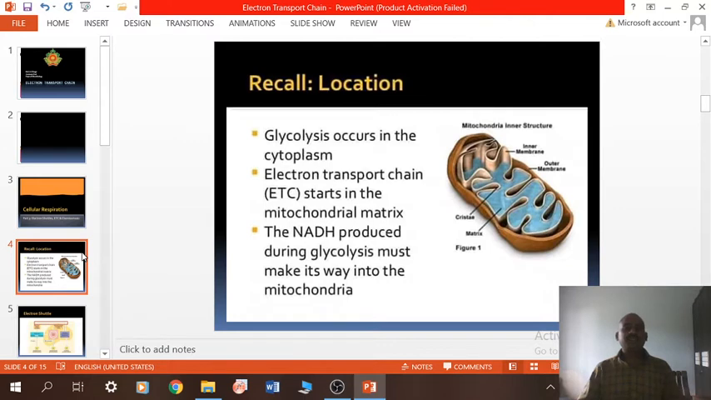The NADH produced during glycolysis must make its way into the mitochondria, but that NADH could not directly pass through the mitochondrial membrane. So that's why there is a different mechanism to transfer that electron from the cytoplasm to the mitochondrial matrix through the mitochondrial membrane.